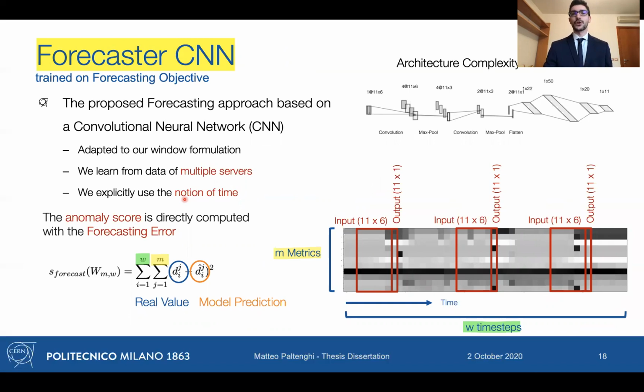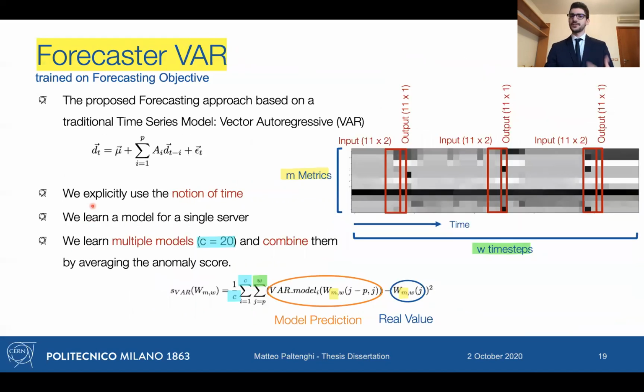So here we have a forecasting convolutional neural network. The principle here is based on the forecasting objective. It means that we train this model to forecast the next time step. Based on the error that our model makes in the prediction, we will create our anomaly score. This error is computed at each step of the window that we can see at the input, at test time. We then use the errors from all the steps, and we create the final anomaly score.